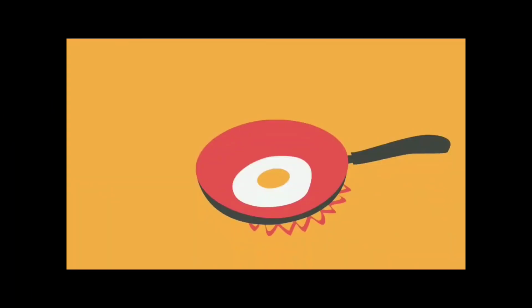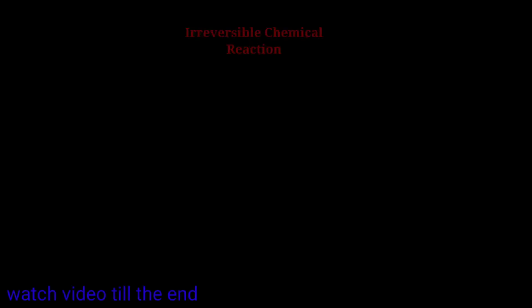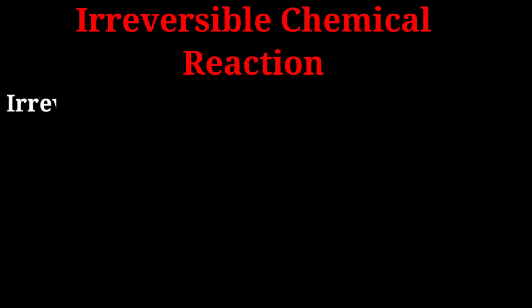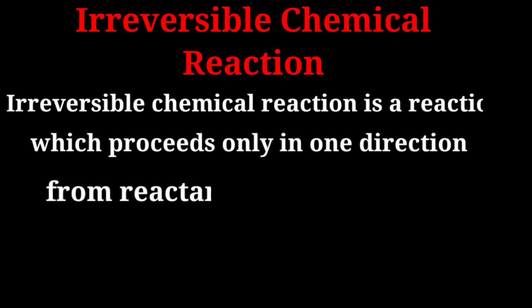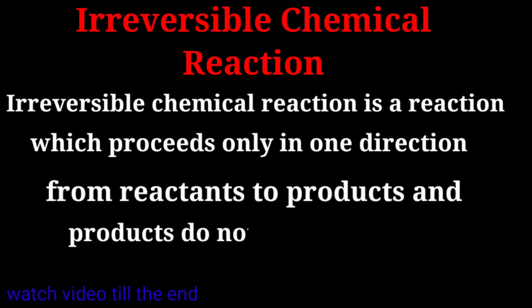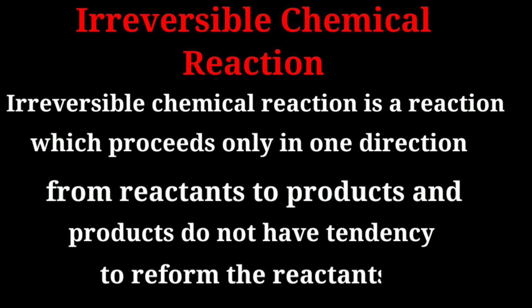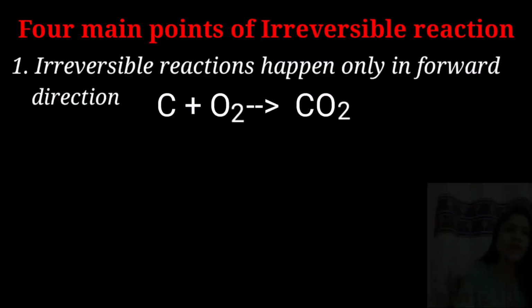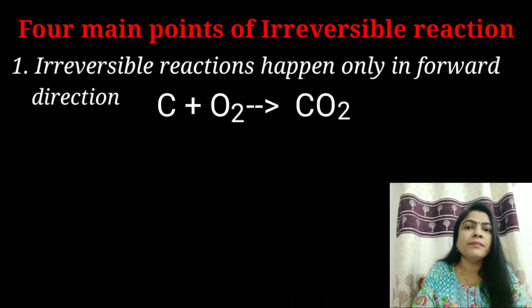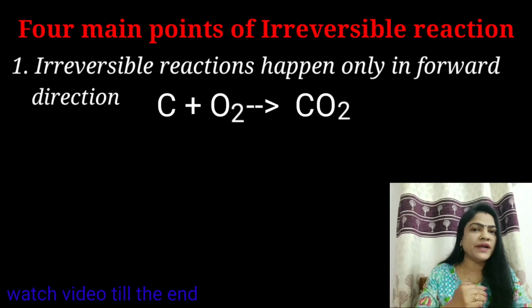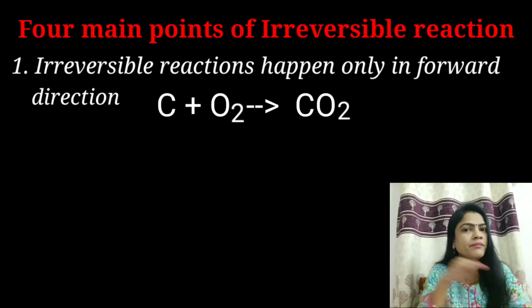Irreversible chemical reaction. When we fry an egg, it is impossible to unfry the egg. A lot of reactions work in the same way. Irreversible chemical reaction is a reaction which proceeds only in one direction, from reactants to product, and products do not have tendency to reform the reactants. Irreversible reactions happen only in forward direction, not in backward direction.